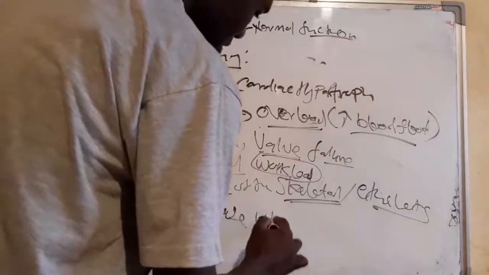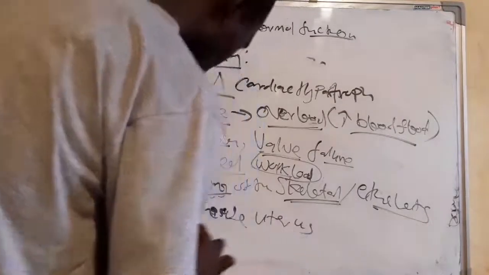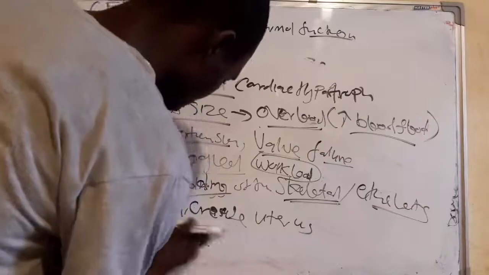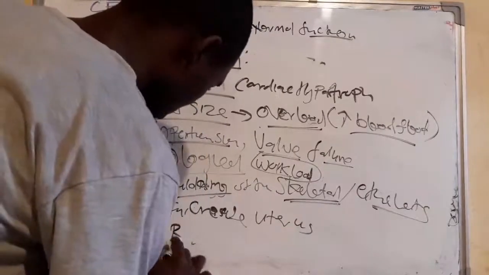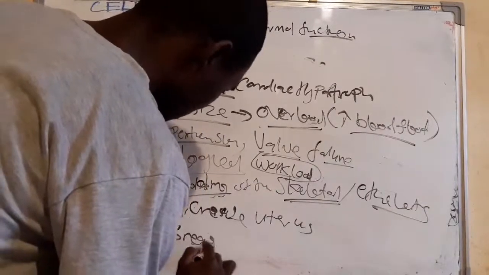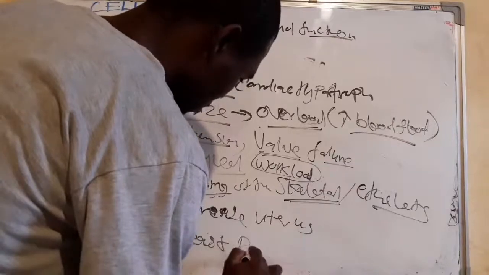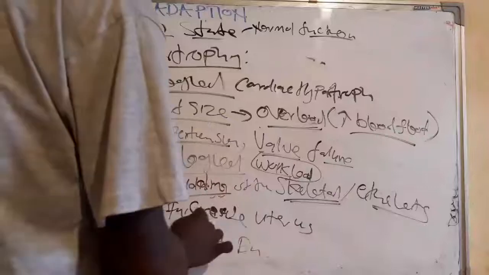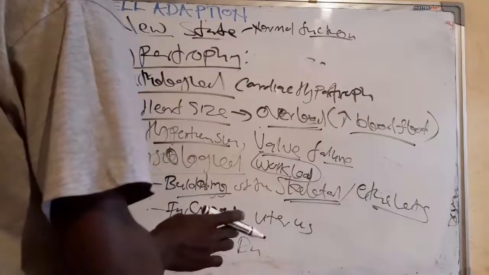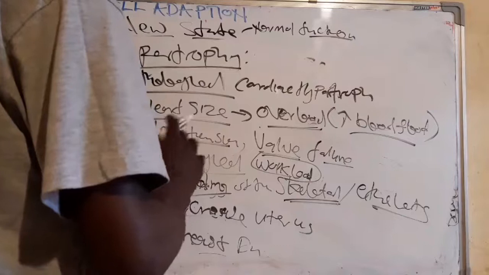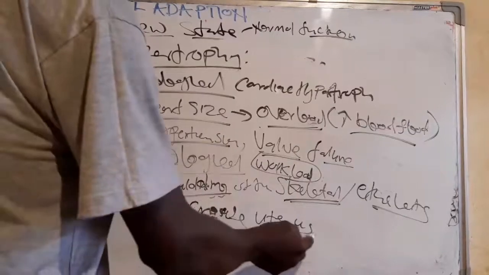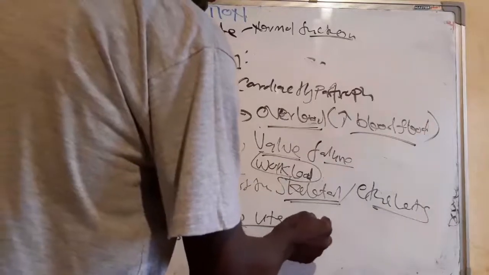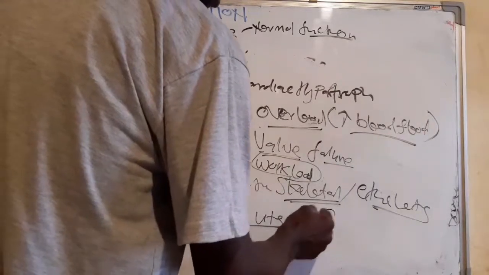The uterus and also the breasts. Okay, breasts. The increase in the size of the uterus and the breasts during puberty and also lactation. Why does this occur under both? Because for the uterus to increase, the cells do not only proliferate, but they also increase in size.